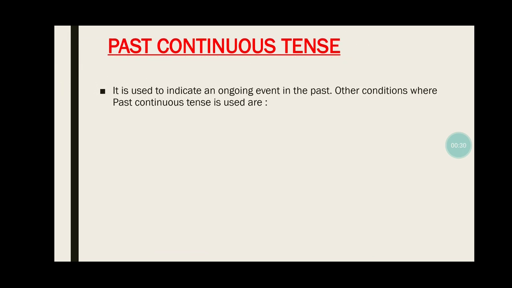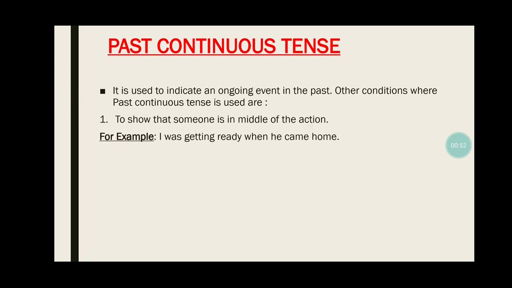It is used to indicate an ongoing event in the past, something that is happening for a quite long time. So what is continuous form of a particular tense? Continuous form of any tense will indicate that a particular verb or work being done over a period of time. And always remember that whenever you're going to see this continuous, मतलब चल रहा था, then always you have to keep ing form. For example, see, I was getting ready.